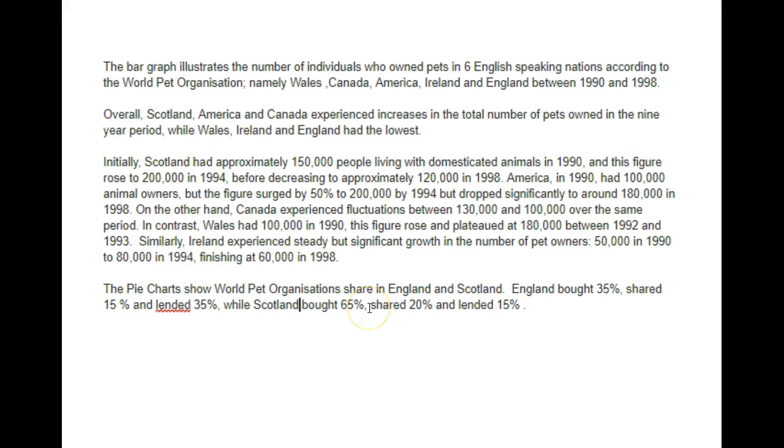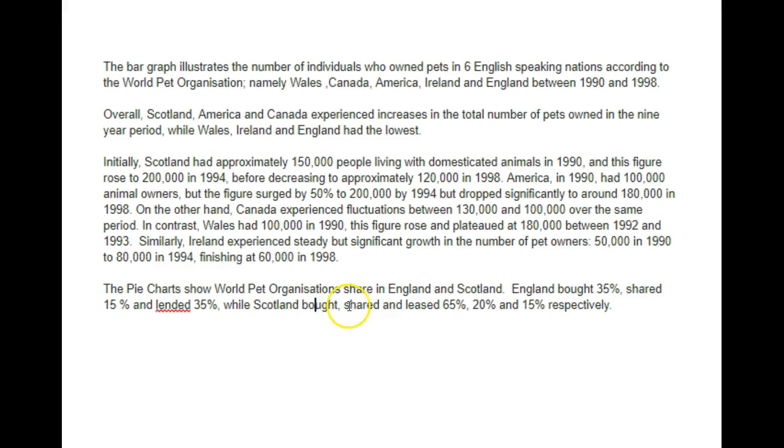And also, what we could do is say, while Scotland bought, shared and leased or borrowed, respectively.